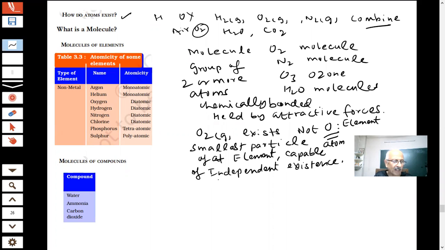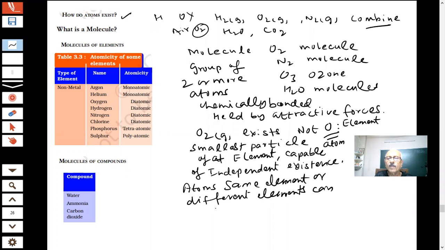So atoms of the same element or of different elements can combine to form molecules. There can be the same elements or there can be different elements which can form the molecules.